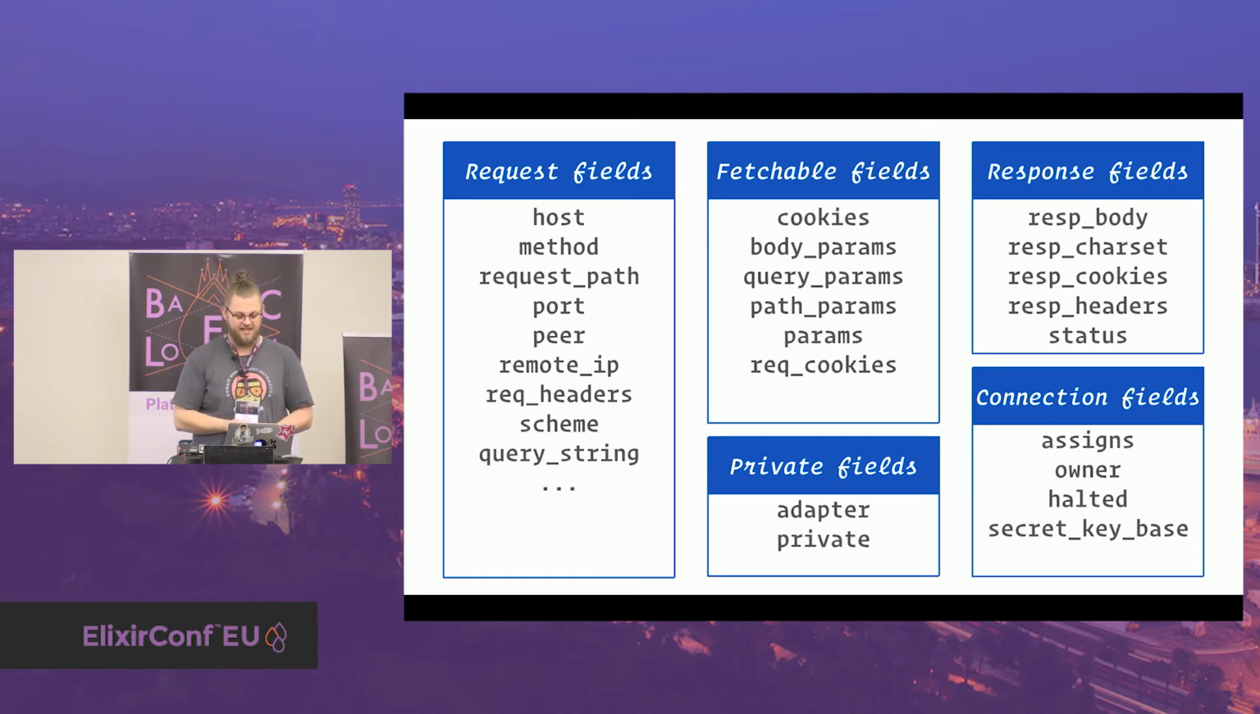And then we have the state as well. And the state is the state of the connection. So it starts with unset because the response body is not set, then gets to set, and then to sent or chunked, depending on the response mode.